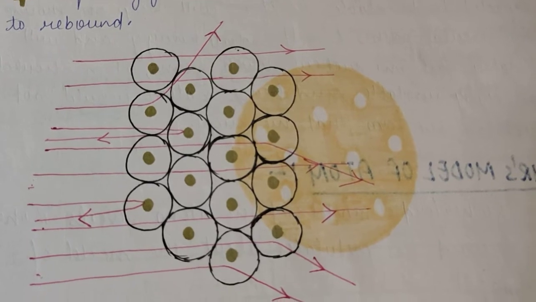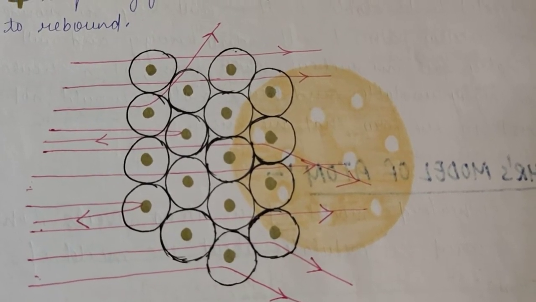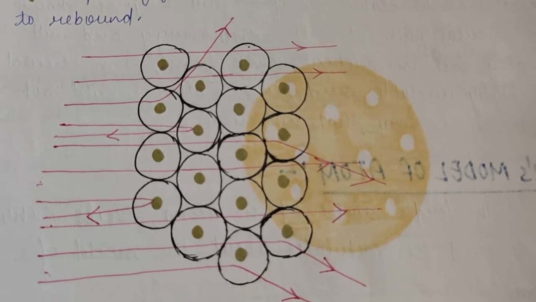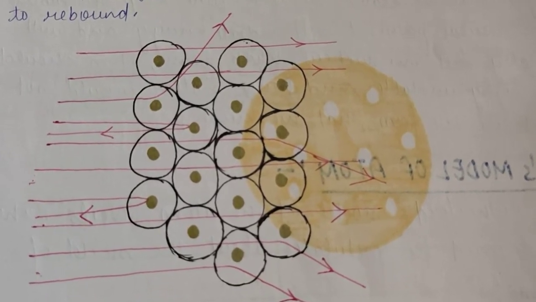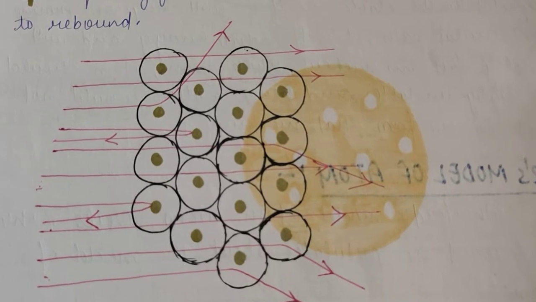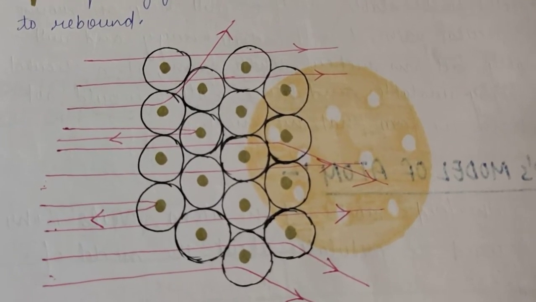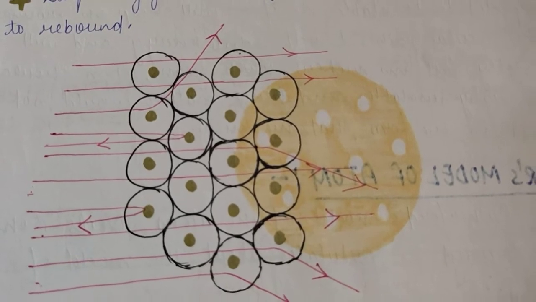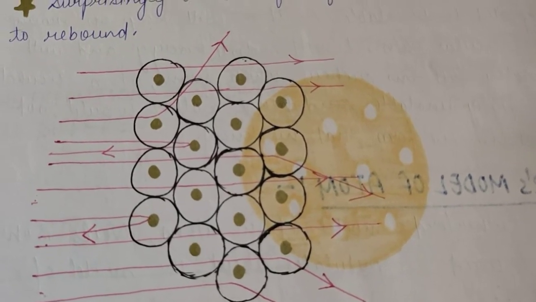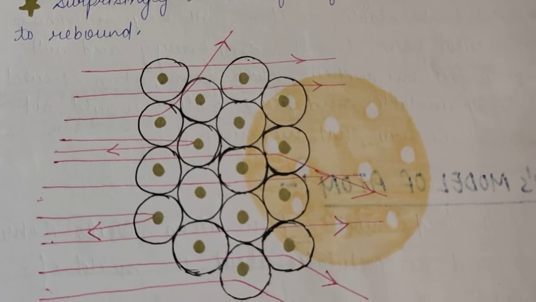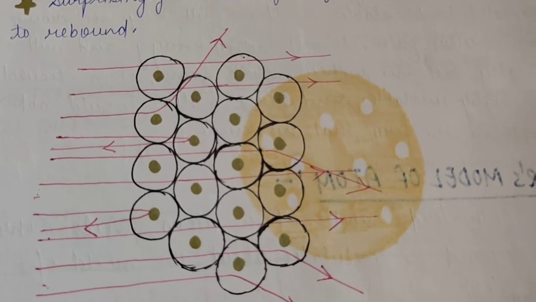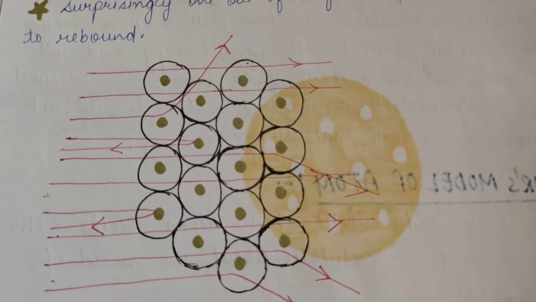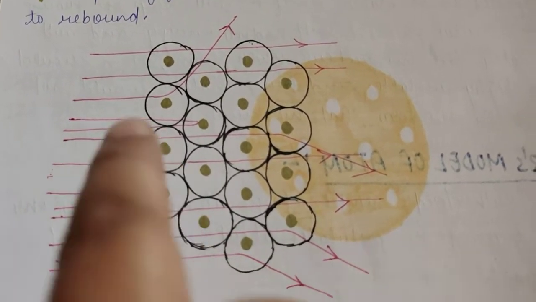This was his assumption, but he was very much surprised after the observation of his experiment. What did he observe? He observed that about 90% of the rays were crossing the sheet and only about 1 to 2% were reflecting back, and very few of them were deviated by small angles.